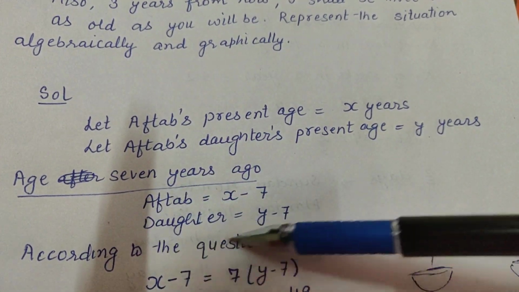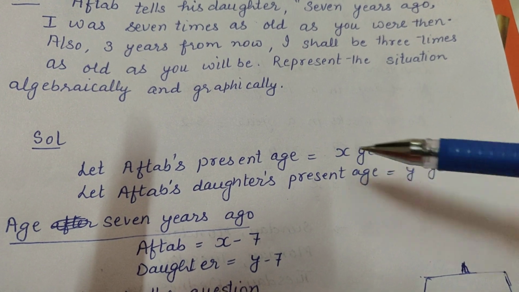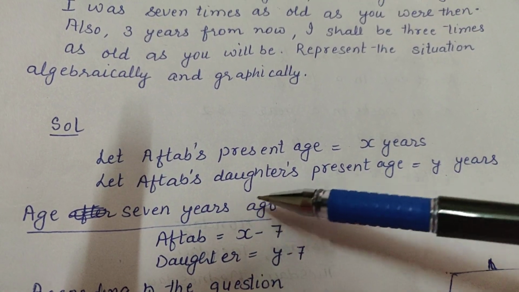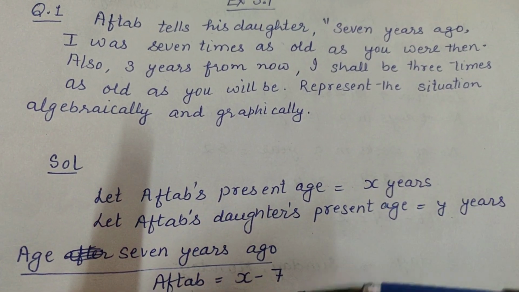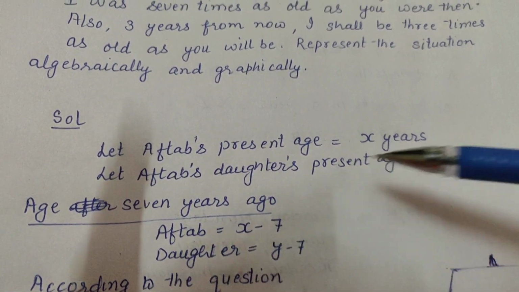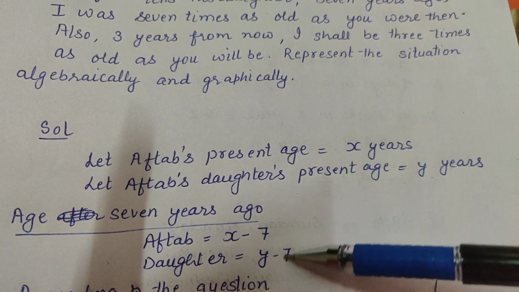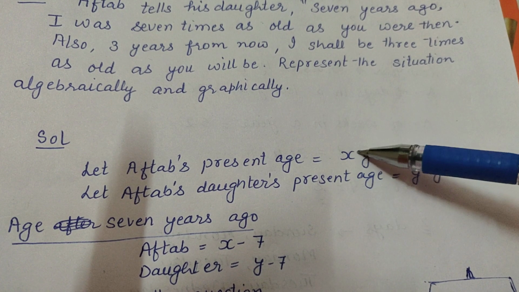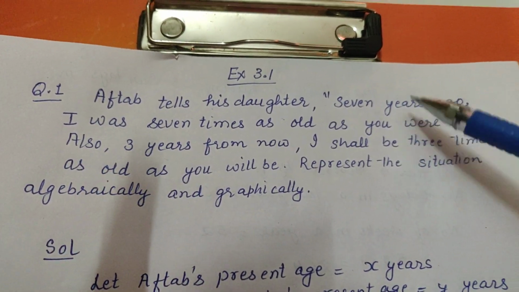If you want to write this, you can write, or directly you can make the equation, but this is a must. So age 7 years ago, Aftab, X minus 7, and daughter, Y minus 7. Okay. First of all, generally we will discuss what will be the age of Aftab and his daughter 7 years ago. Now we'll come back to the question.